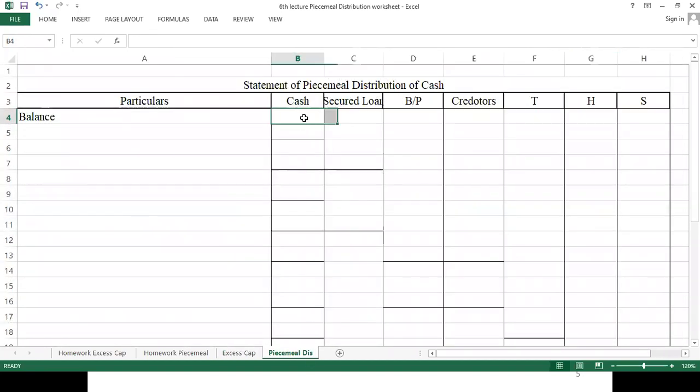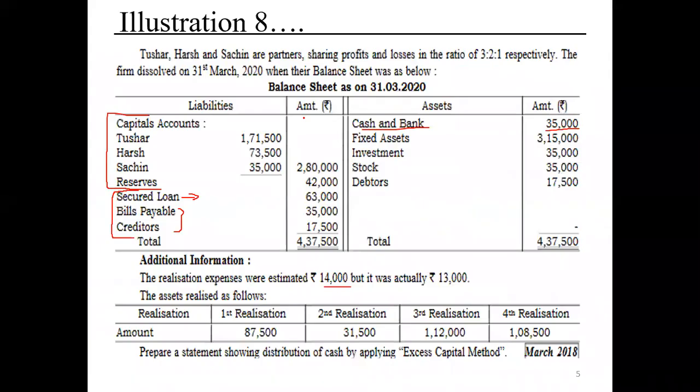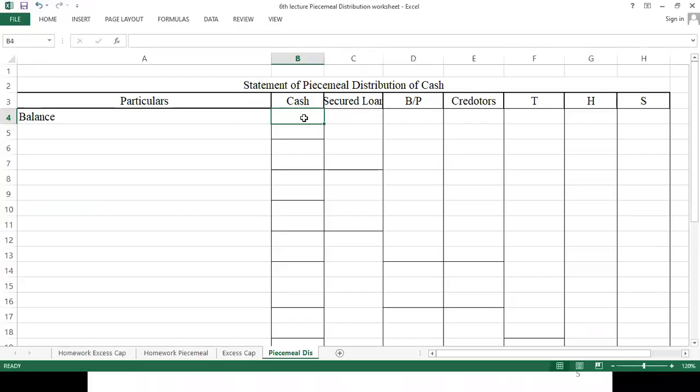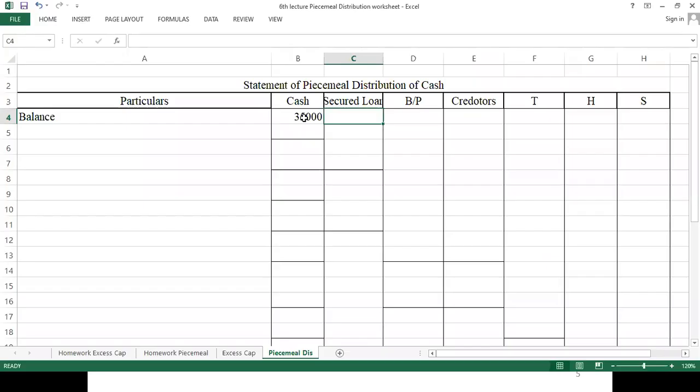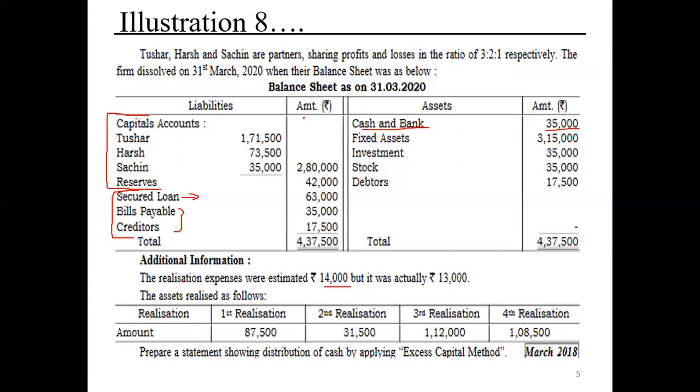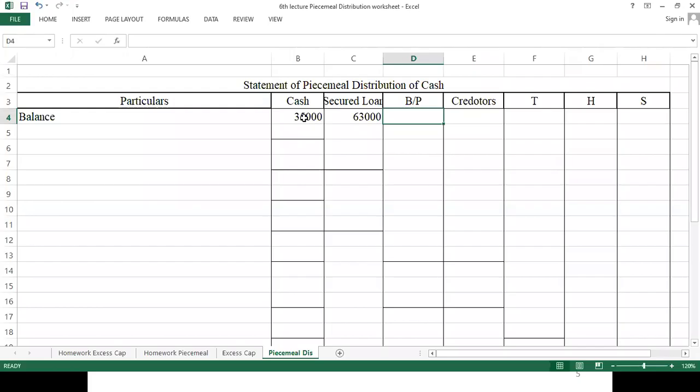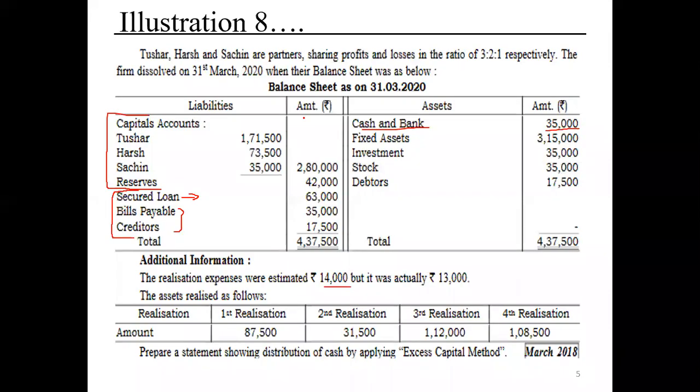Now moving to piecemeal distribution of cash. In cash we have 35,000. Secured loan we have 63,000. Bills payable we have 35,000, and creditors 17,500.